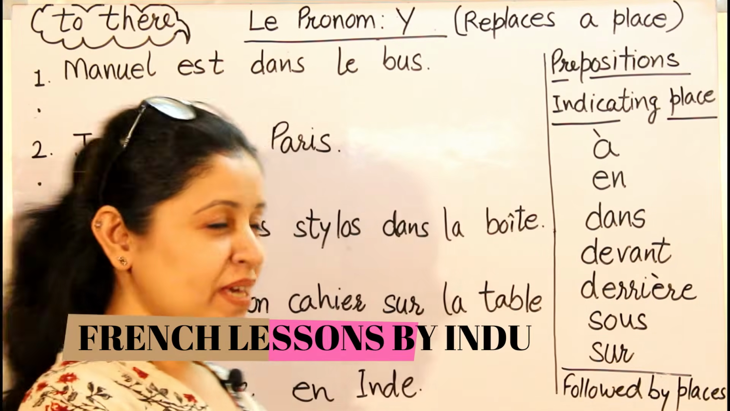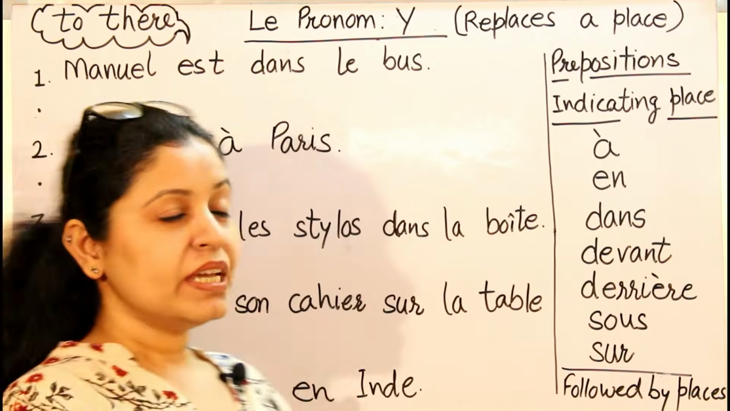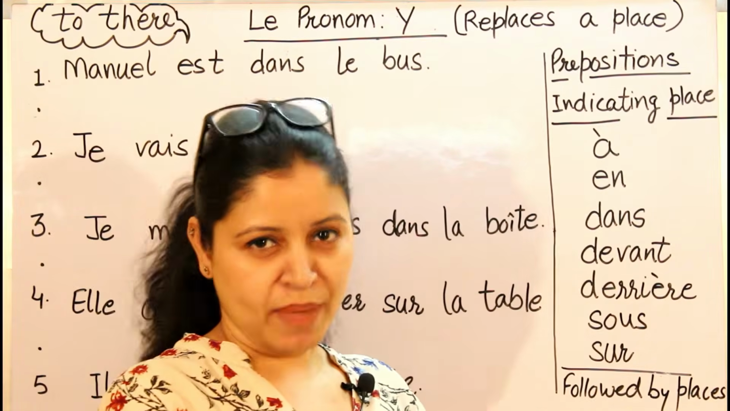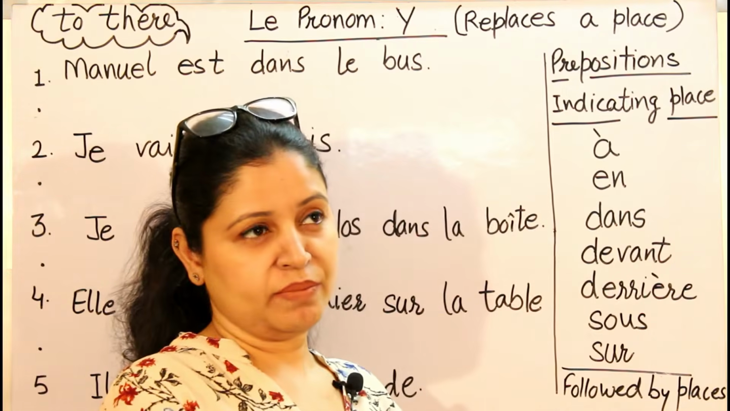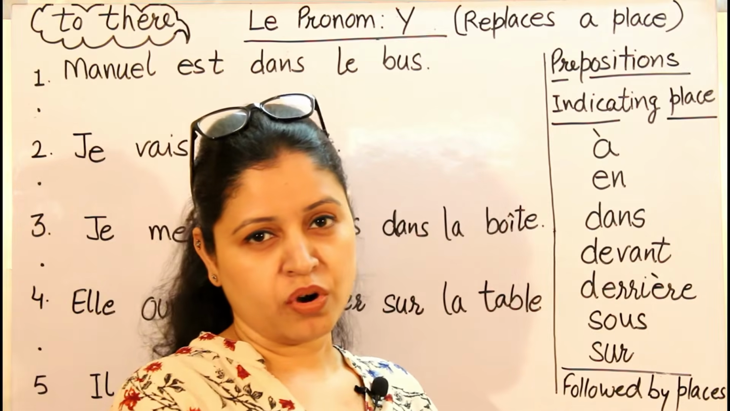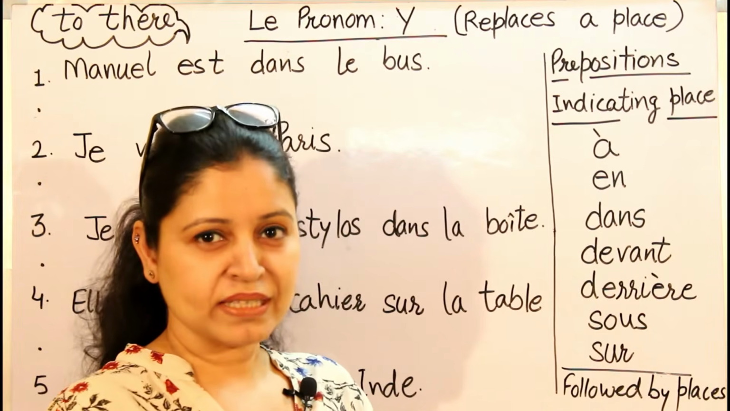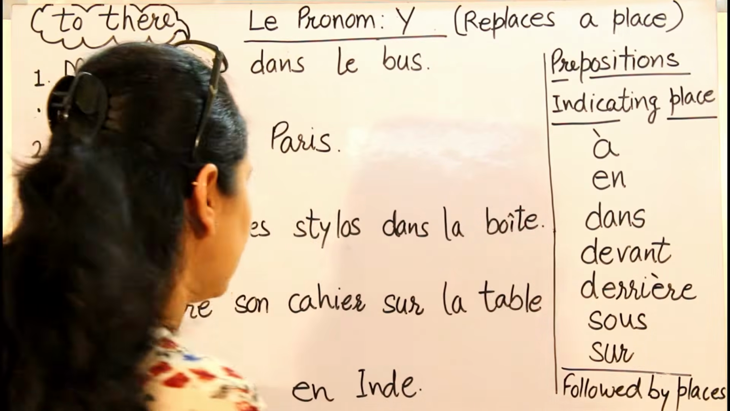Our today's topic is pronoun Y. It replaces a place. It can be a real one or an imaginary one. Imaginary means if you are talking about heaven or your childhood or a dreamland, even then you can use it to replace that noun. Okay, so let's start.